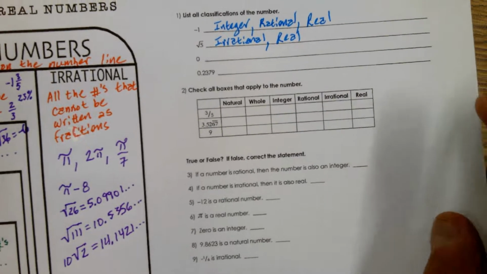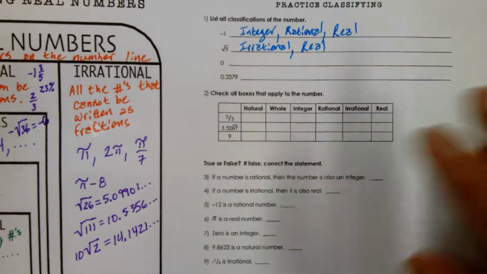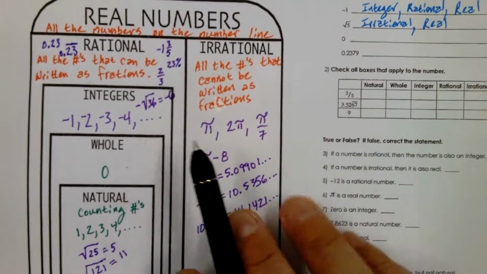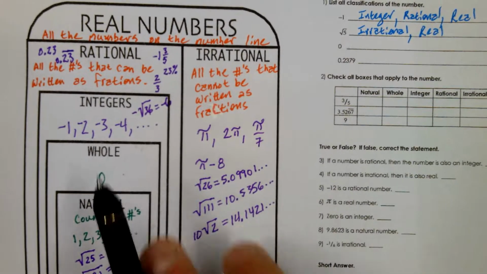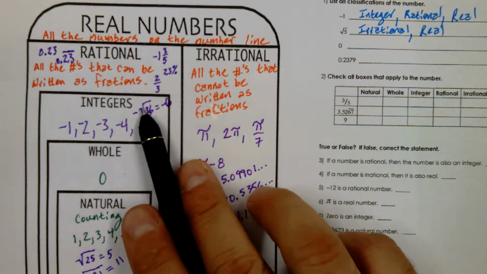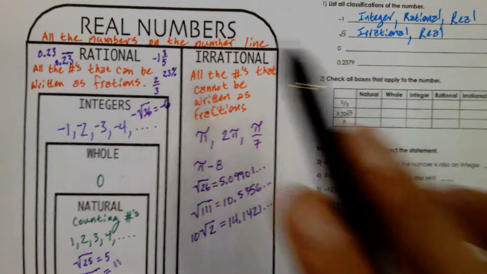Find where 0 is. Our next number is 0. Where's 0? So what are the classifications for 0? It's a whole number, it's an integer, it's rational, and it's real. So it's all of those.